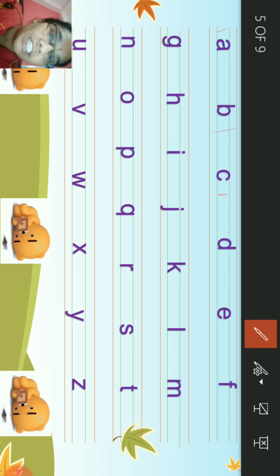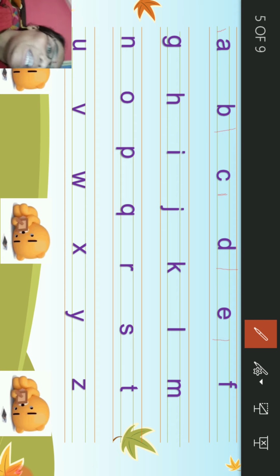What comes after C? D. We need to write small d in the top 3 lines. What comes after D? E. We need to write small e between blue lines.